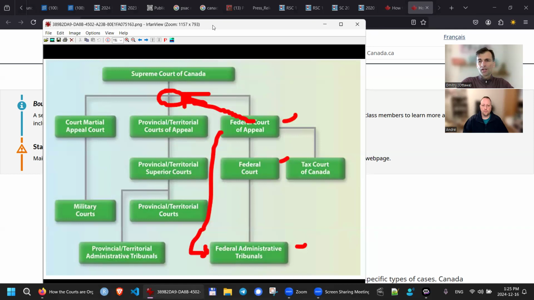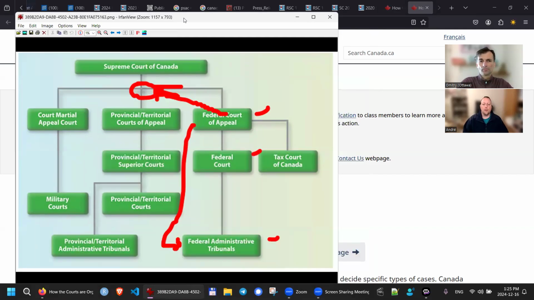How the courts are organized. You've spent a lot of time learning yourself how it works. So can you tell us more about that?